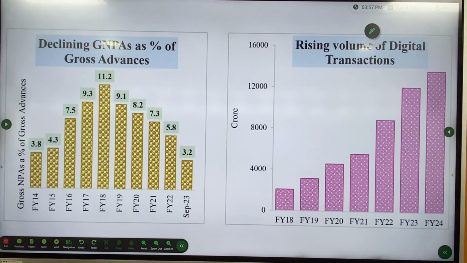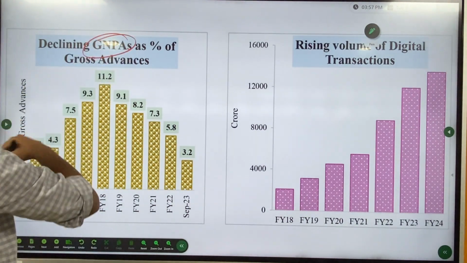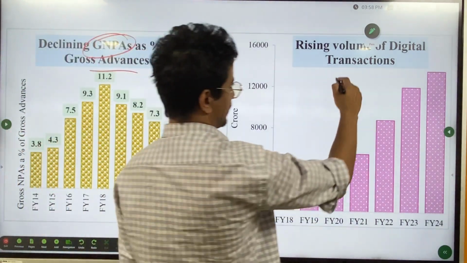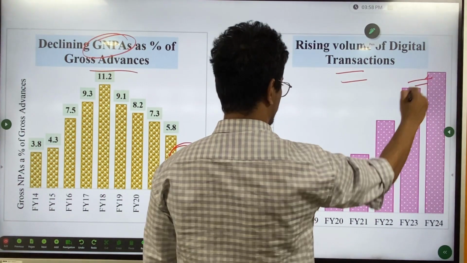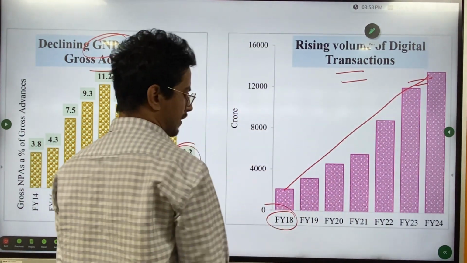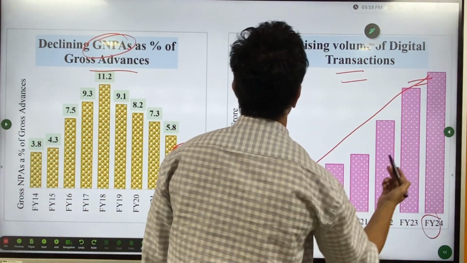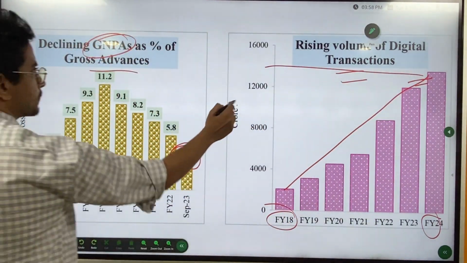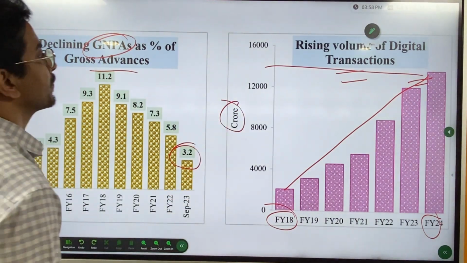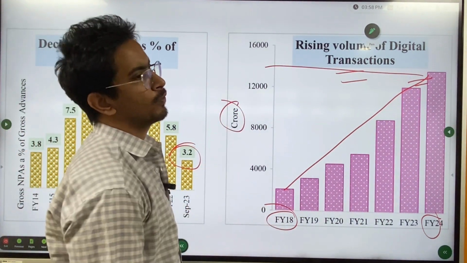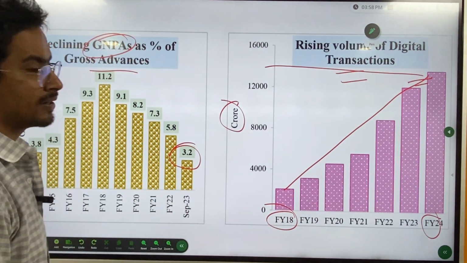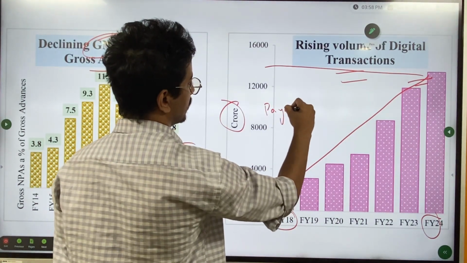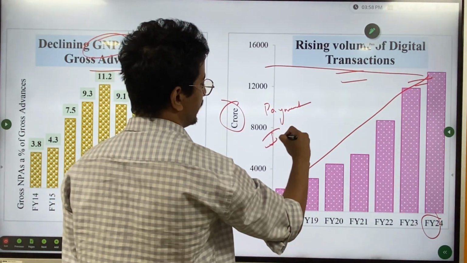Next, the gross non-performing assets as a share of gross advances have also decreased. Rising volume of digital transactions. See, there's a steady increase from financial year 18 to 24. So, see the numbers. It's in crores. That's a good advantage, and this becomes an important topic for your prelims, mains also. Under Digital India, whatever we are doing, our infrastructure, payment infrastructure, and how we are managing. Please do read about India Stack.